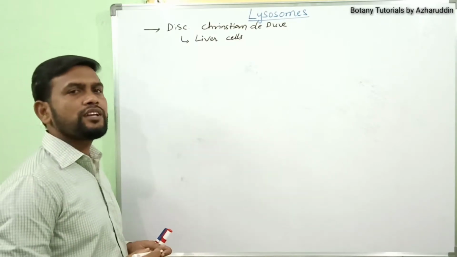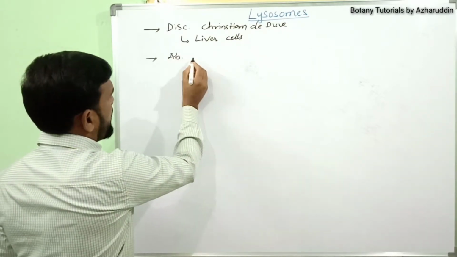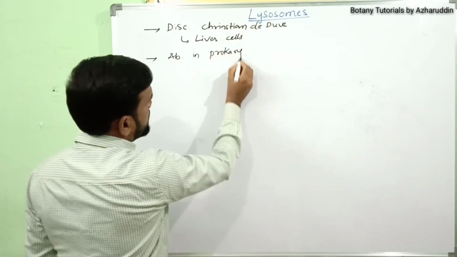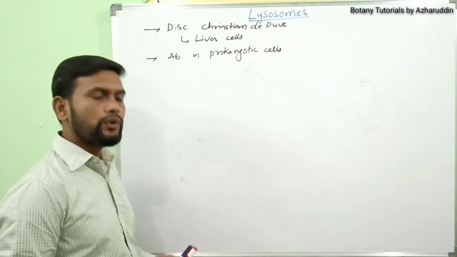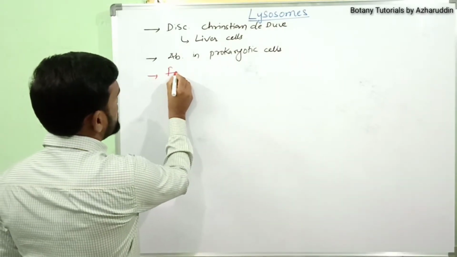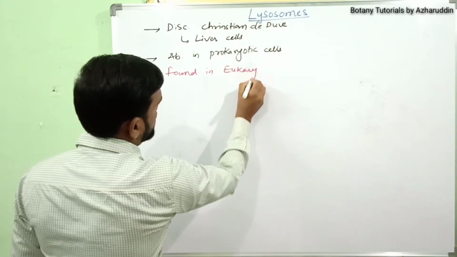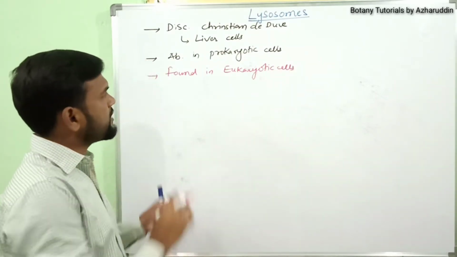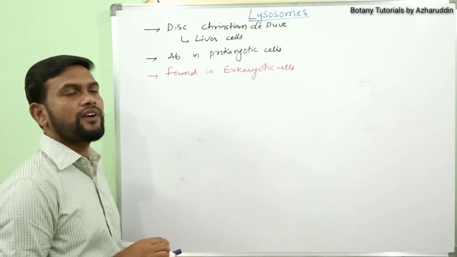Lysosomes are absent in prokaryotic cells. They are found in eukaryotic cells. In eukaryotes, generally they are found, but exceptionally they are absent in some fungi.